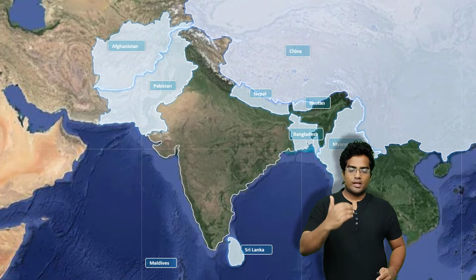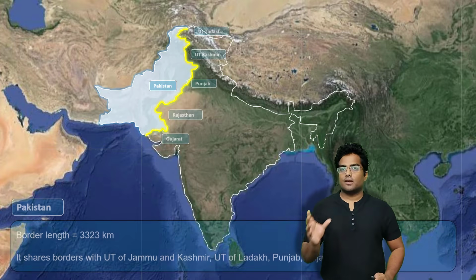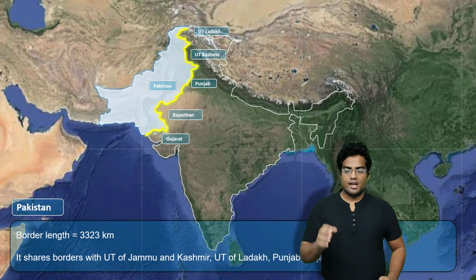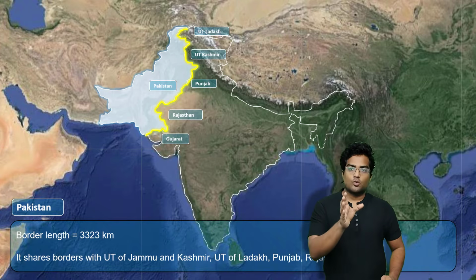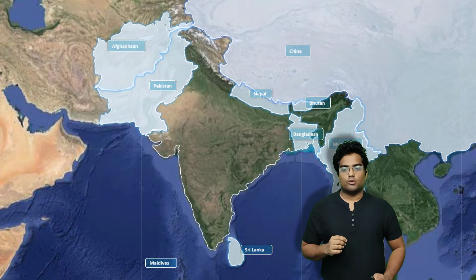So let's move on from Maldives, because at present with regard to neighbors and this particular chapter, it's not really that important. So moving on to Pakistan. Next will be Pakistan. As you can see, Pakistan shares a significant, big boundary with India. The boundary length is in the 3,000s, that is 3,233 kilometers.